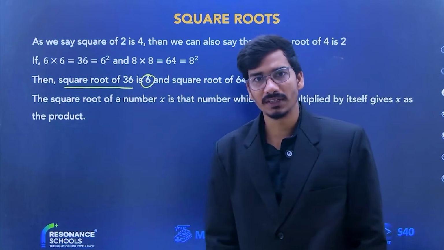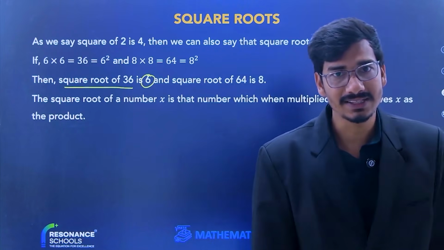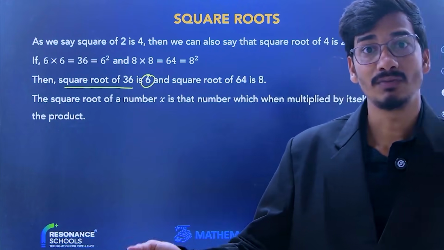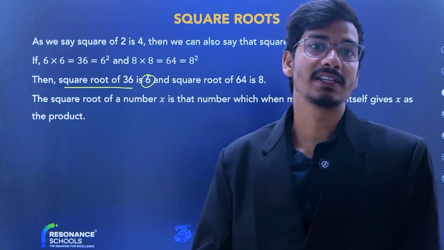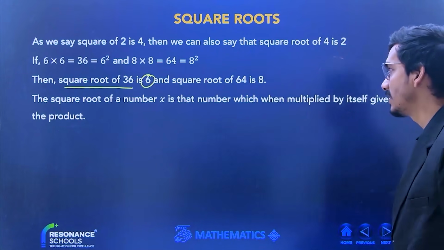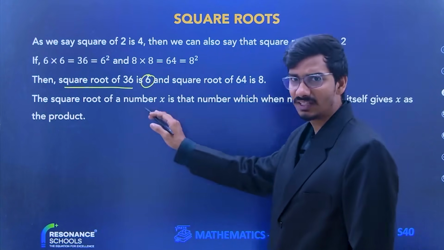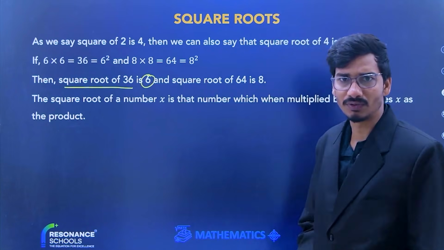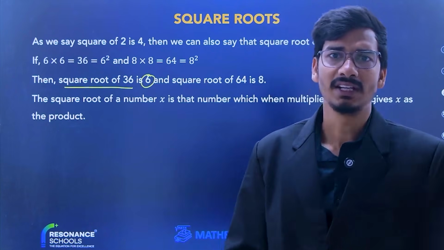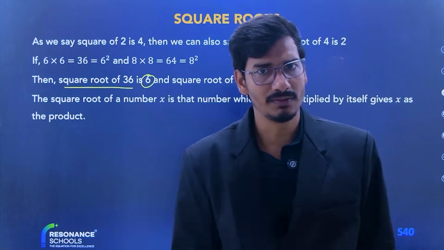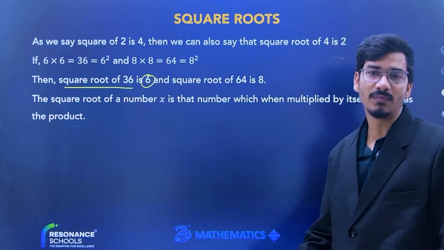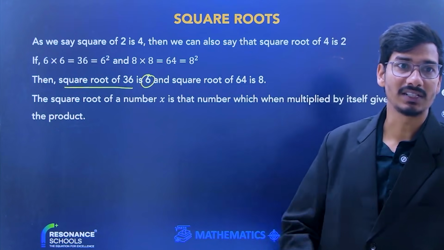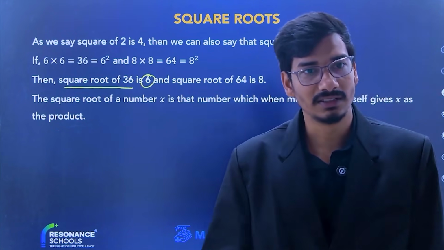The next point: the square root of a number x is that number which when multiplied by itself gives x as a product. We'll understand all these points with some problems. In mathematics, if you do problems and examples, you can understand the concept very easily.